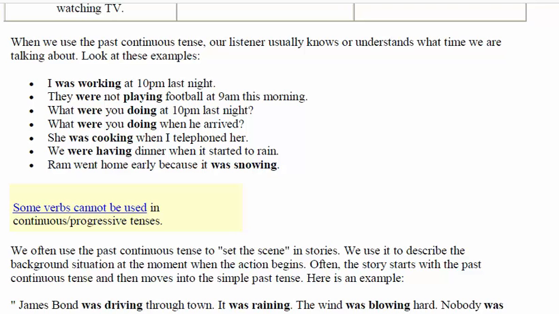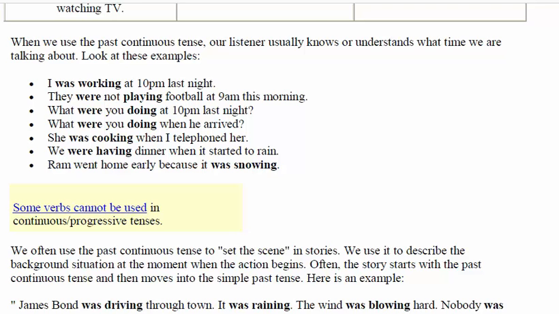They were not playing football at 9 p.m. this morning. What were you doing at 10 p.m. last night? What were you doing when he arrived? She was cooking when I telephoned her. We were having dinner when it started to rain. Ram went home early because it was snowing. So these are some examples where your listener should understand what time you were talking about.